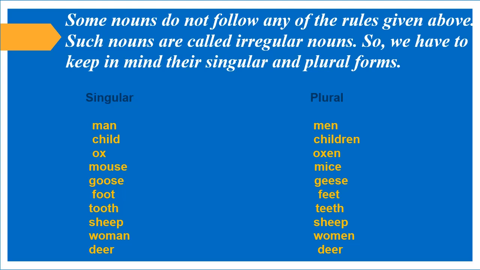Goose, geese. Foot, feet. Tooth, teeth. Sheep, sheep. Woman, women. Deer, deer. Children, remember that sheep and deer are words whose singular and plural forms are the same.